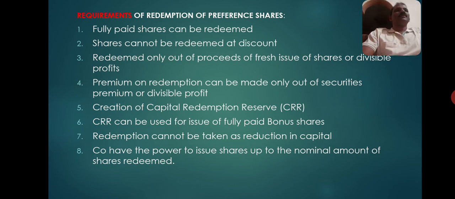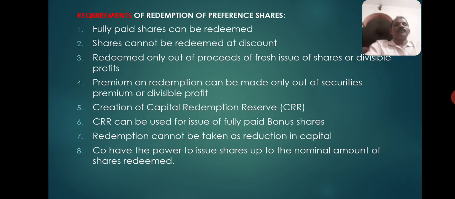Then, for some reason, the company can also issue shares at a price less than the face value, called discount. That discount is a loss. It is a capital loss and should be shown on the asset side of the balance sheet. Now, when the company issues shares at a premium, the company earns profit. When the company issues shares at a discount, the company incurs a loss.